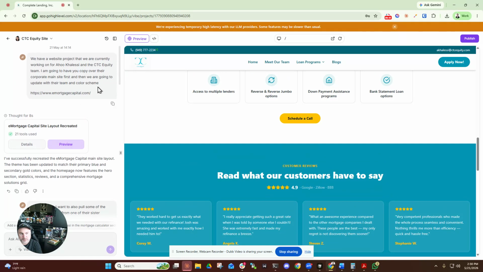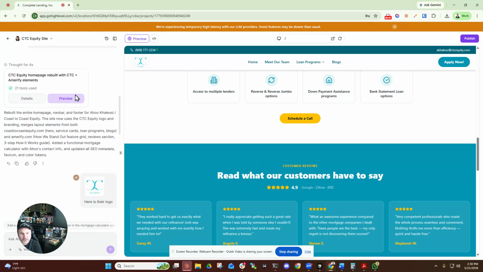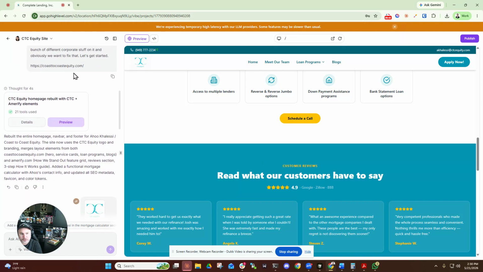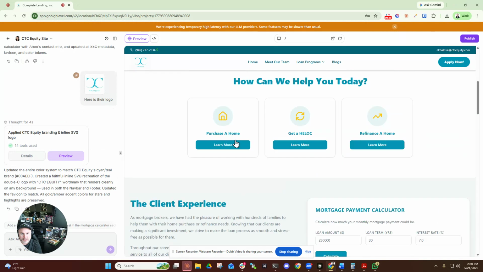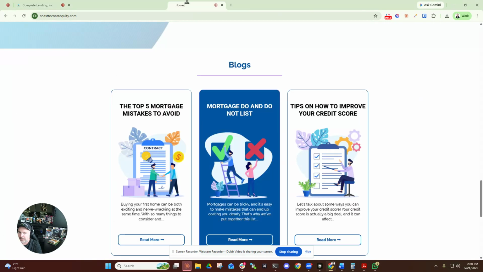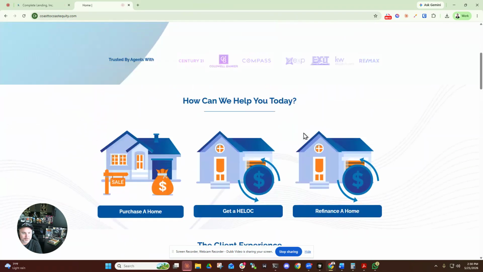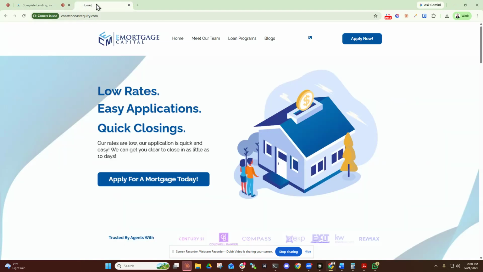This is 3 prompts so far. I think 4 prompts. So I put in the prompt. I said we're building out a website. Here's the corporate main site. Here's some other sites that are part of their sister companies, and then here's her actual website. And so what this has essentially done is it's rebuilt what was once just a standardized GoHighLevel template that I had, and is now rebuilding it specifically for them.